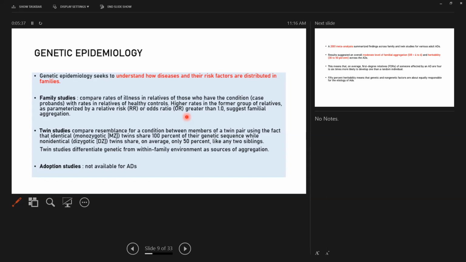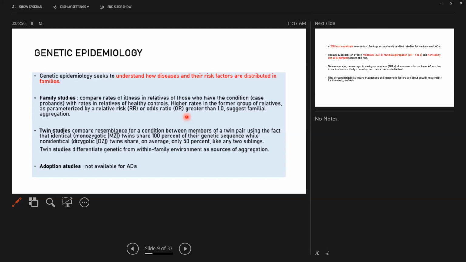Case proband means anyone who is affected by the disorder. The first degree relatives of an affected person are compared with the first degree relatives of a healthy person. So higher rates in the former group of relatives, as parameterized by relative risk or odds ratio greater than 1, suggest familial aggregation.